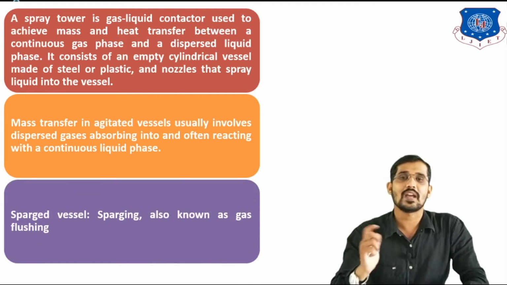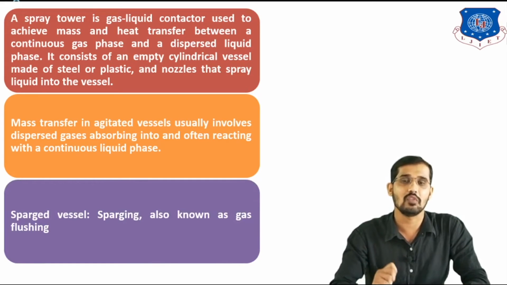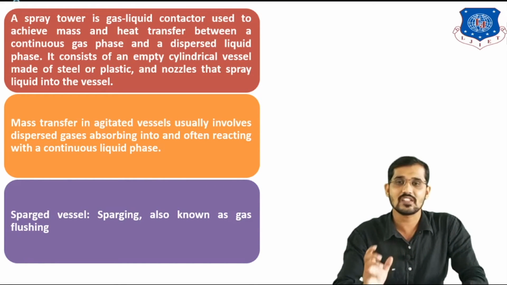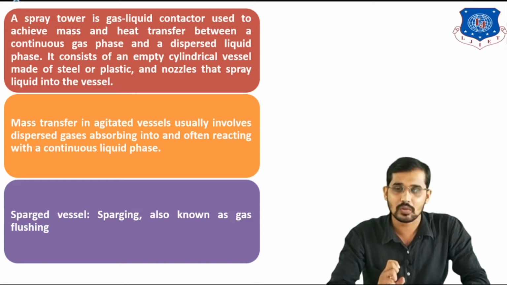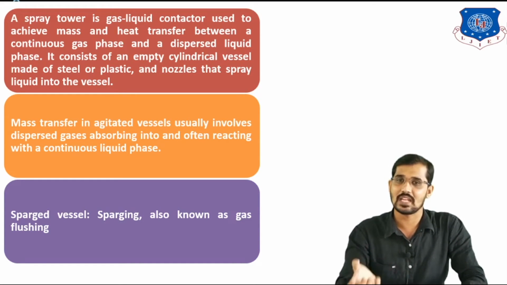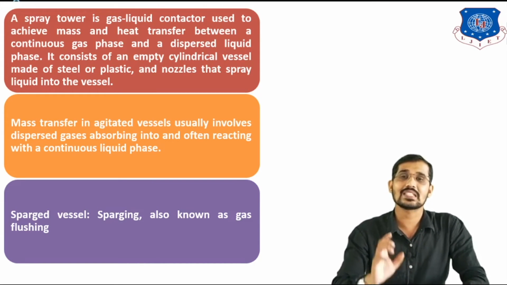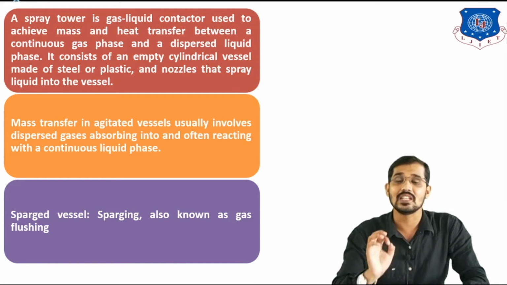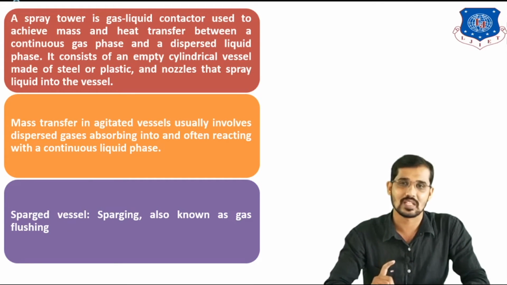Next point is sparged vessel. So sparged vessel is nothing but it is also gas dispersed equipment. In a sparged vessel, sparging takes place. Sparging means gas flushing. Gas flushing means gas is dispersing into the liquid. Okay, means the dispersed media is nothing but your gas phase and the continuous flowing media is nothing but your liquid phase. So these are the important examples for gas liquid contactor, or I can say gas dispersed equipment. So the best examples are nothing but your tray column followed by sparged vessel and agitated vessel.